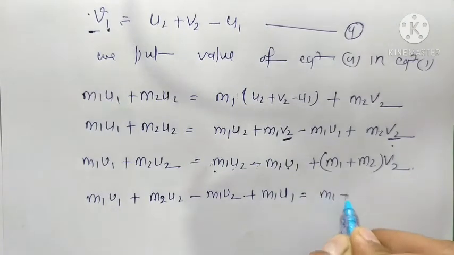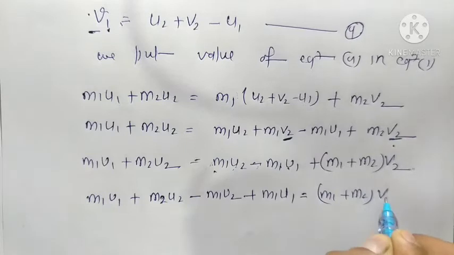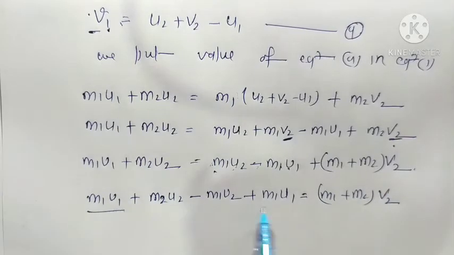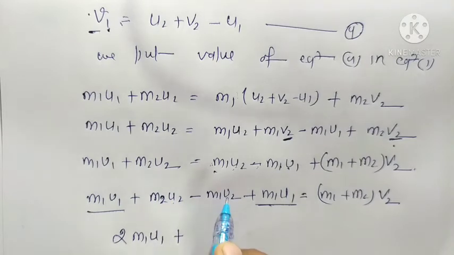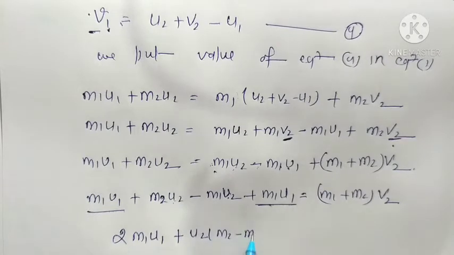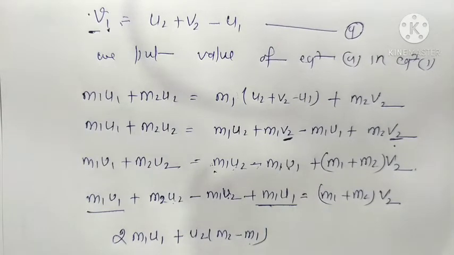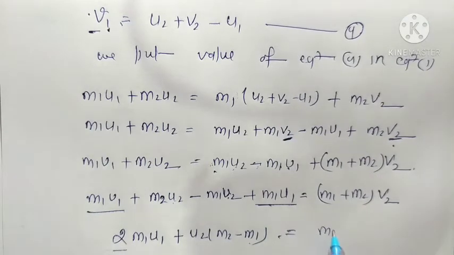So here (m1 + m2) v2, and here m1 u1 and here also m1 u1, so finally it becomes 2 m1 u1 plus, we take u2 common, u2 (m2 - m1), and here (m1 + m2) v2.